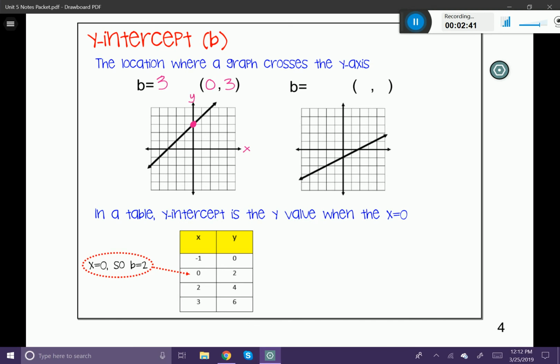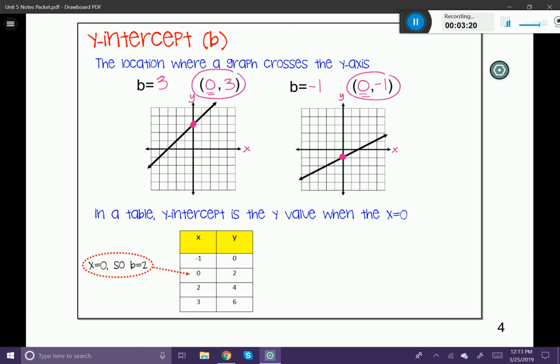All right, let's look at the next one just for an example. You can see that my y-intercept is going to be right here. Don't forget, x is horizontal and y is vertical. So that coordinate right there is my y-intercept, or my b. Its location is at -1. The coordinate is going to be (0, -1). Now that we have this concept, let's talk about the coordinate. Over here we have (0, 3), and we have (0, -1). Do you notice that the 0 is located in the x position? The y-intercept will always have an x of 0.